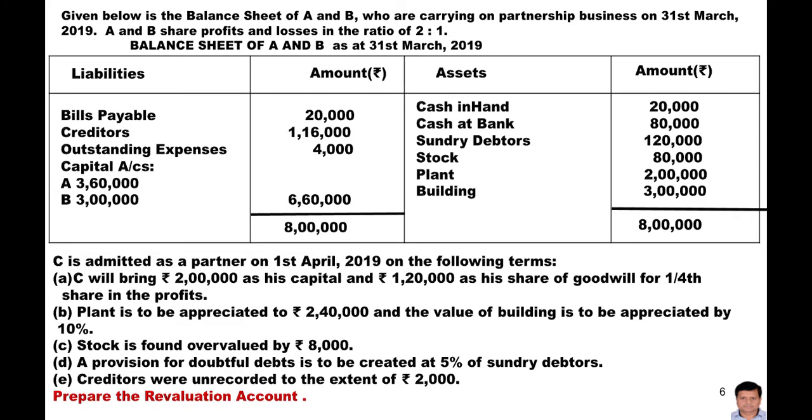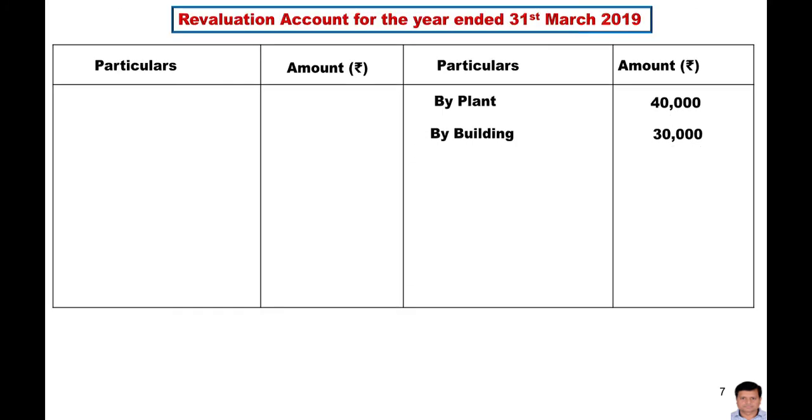Now stock is found overvalued by 8,000. If you read the question and the adjustment very carefully, it means the value of the stock is already increased by 8,000. So we need to rectify this amount. We have to reduce the amount of the stock by 8,000, meaning the value of the asset is decreased. So how will the treatment be done? Now here is the treatment of the stock.